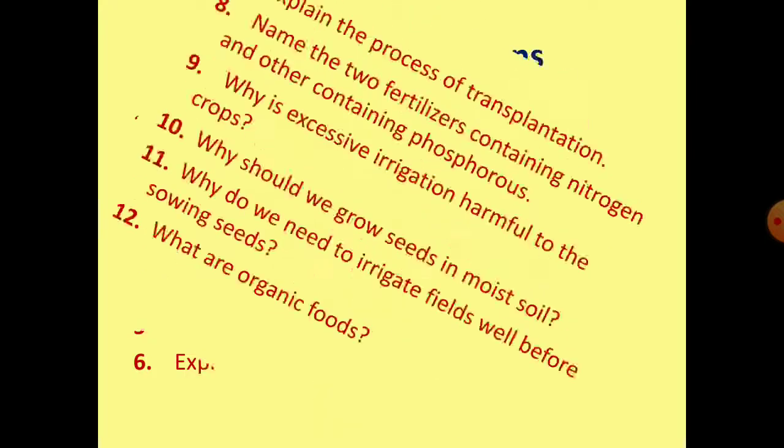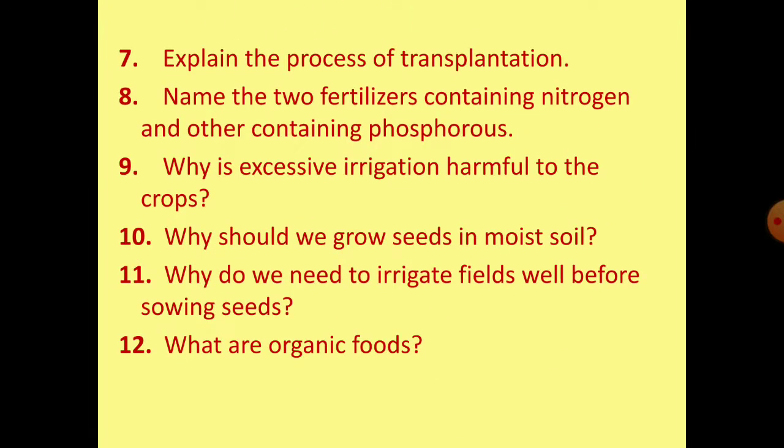So the next question in this chapter is explain the process of transplantation. In agriculture and gardening, transplanting or replanting is a technique of moving a plant from one location to another. In horticulture of some ornamental plants, transplants are used infrequently and carefully because they carry with them a significant risk of killing a plant. In agriculture, this is generally done with the rice plant. As you all know, there is a method called transplanting of rice.